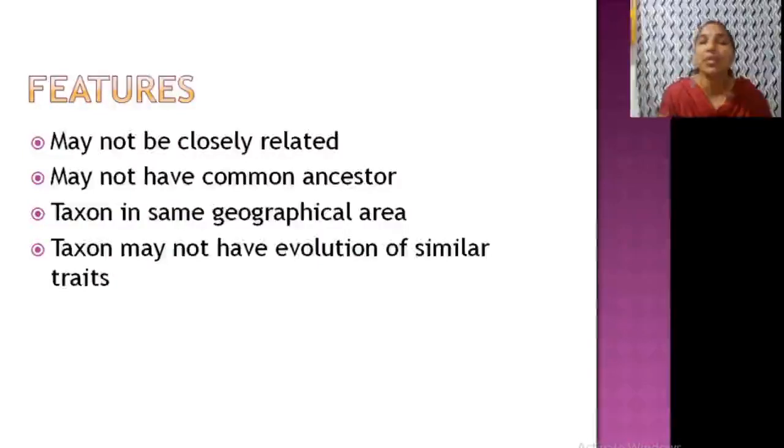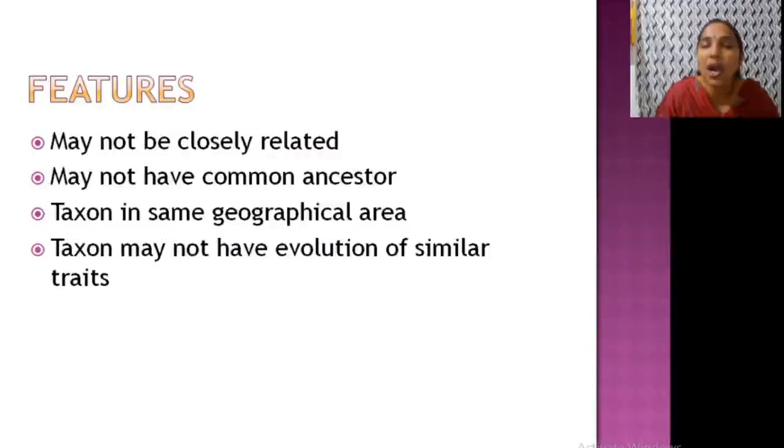So, there are some conditions or some special features for co-evolution. What are they? The two species may not be closely related to each other. They need some mutualistic relationship or some dependency, but they are not the same species. For example, bees are a different species, flower is different. Likewise, okay. And they may not have a common ancestor. That's also very important. They derived from different ancestors.